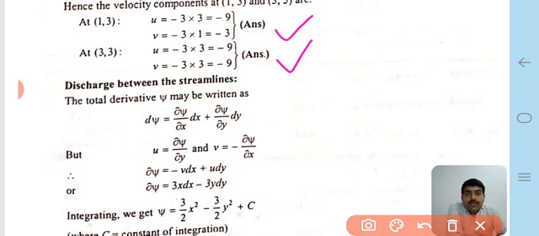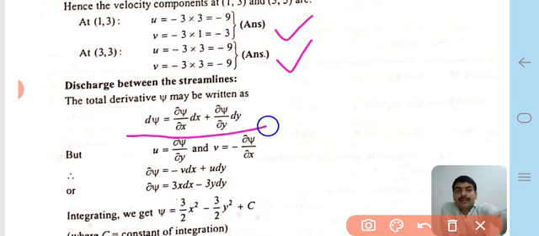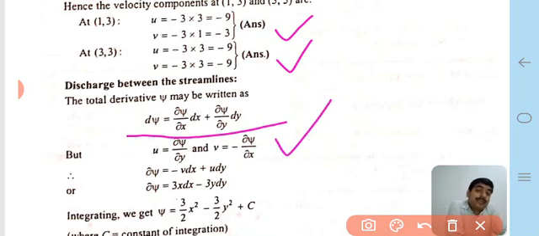Therefore the total derivative of the psi function may be written as dψ = ∂ψ/∂x dx + ∂ψ/∂y dy. Therefore we know that u = ∂ψ/∂y, and v = -∂ψ/∂x.